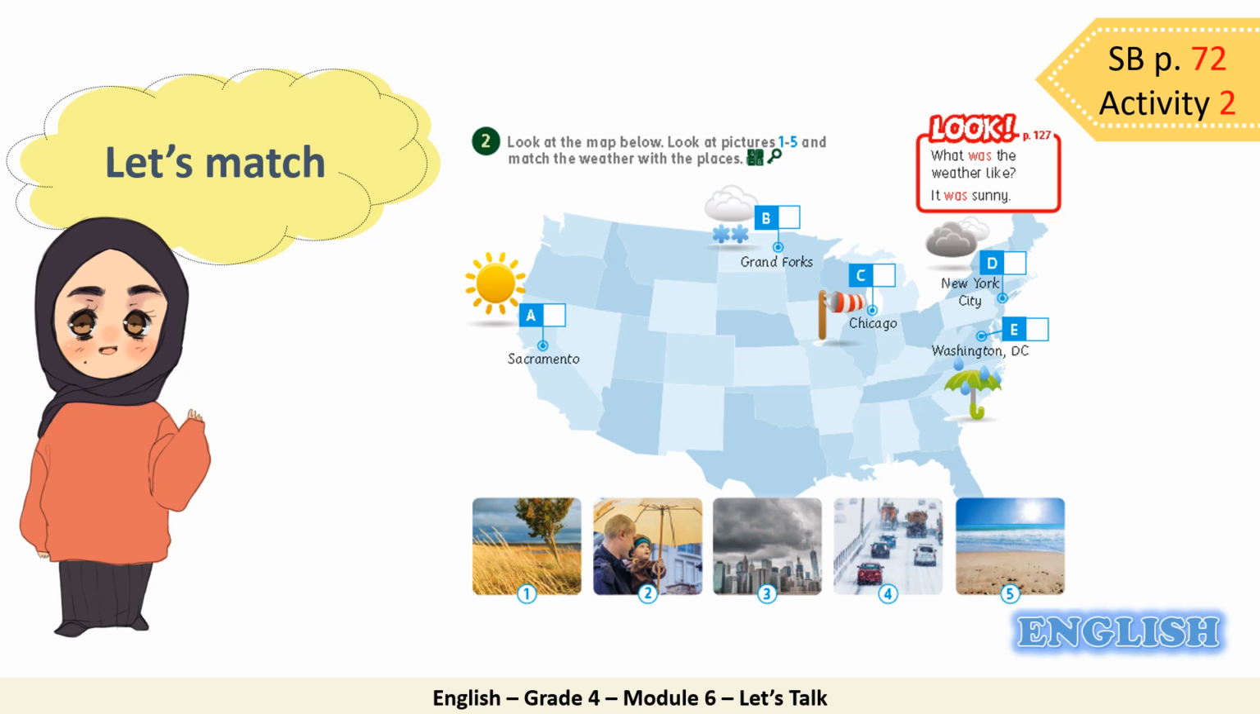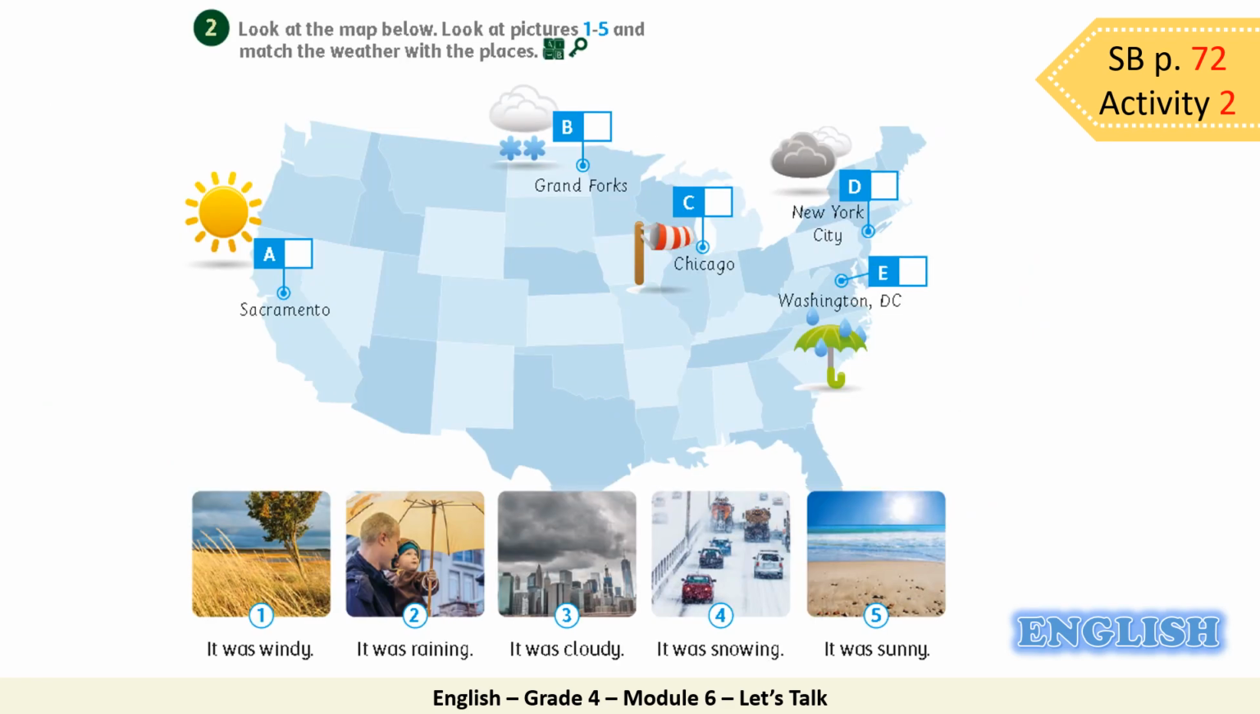Now please open your student book on page 72, Activity 2. It's time to match. Activity 2. Look at the map below. Look at pictures 1 to 5 and match the weather with the places. Now this is the map of the United States of America. Let's go over the city one by one and match it with the weather at the bottom. But first, let's go over the weather at the bottom.